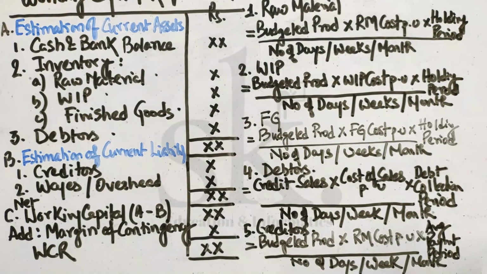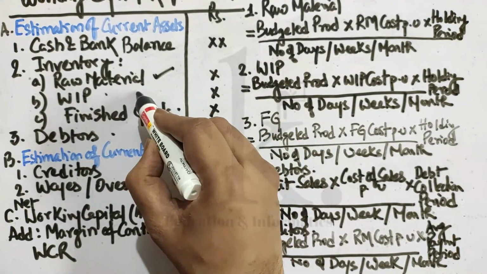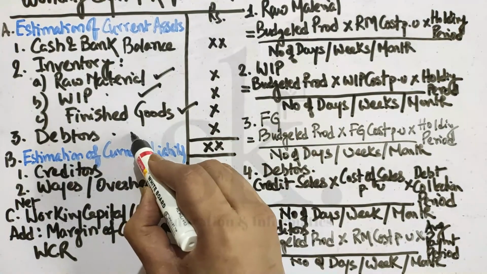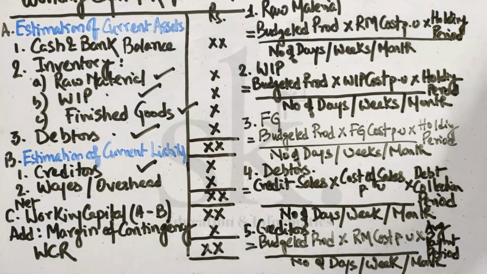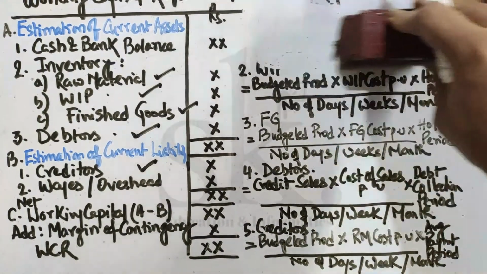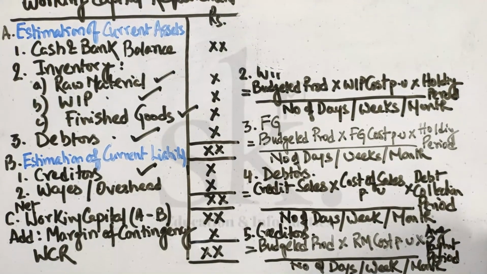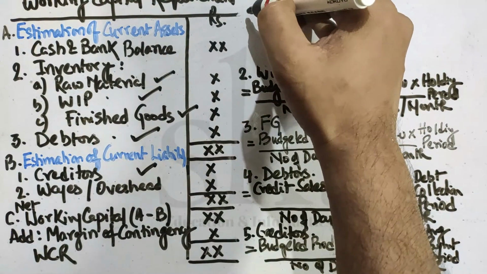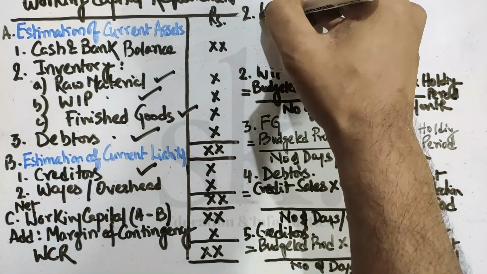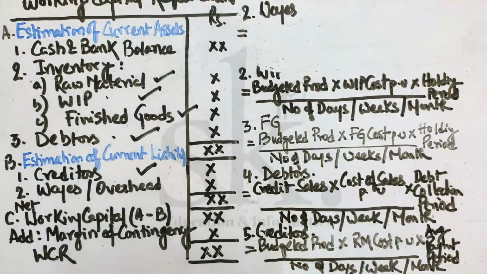And we have the last one. We have done raw material, WIP, finished goods, debtors, creditors, wages and overhead. So I'll show it at the top for wages and overhead. So if I have to calculate for wages and overhead, I'm showing one. The rest will also be the same. So if I'm calculating wages, what will be the formula?